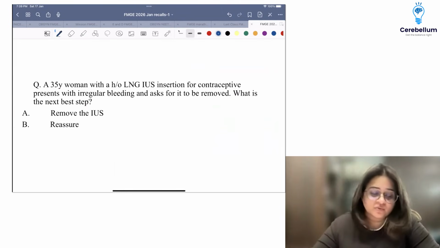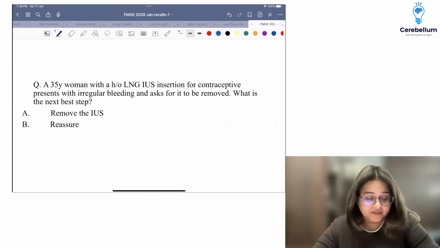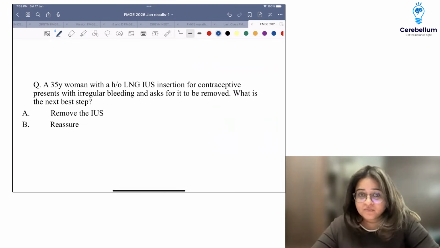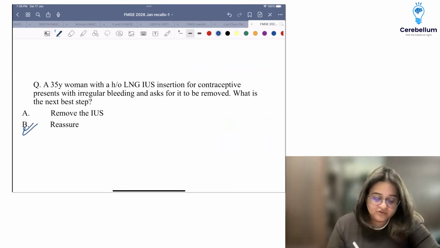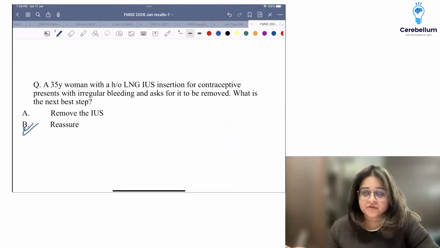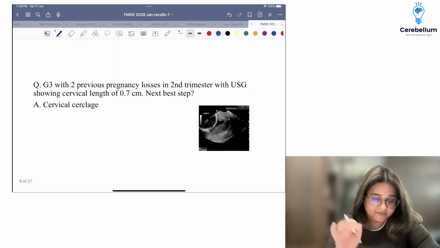Remember, one of the known complications of LNG-IUS, especially progesterone contraceptives, is irregular bleeding and spotting. So all we have to do is reassure the patient. Most of them will become amenorrheic by the end of 1 year. Okay, so the other question options, do fill me in and I will see from the chat box.